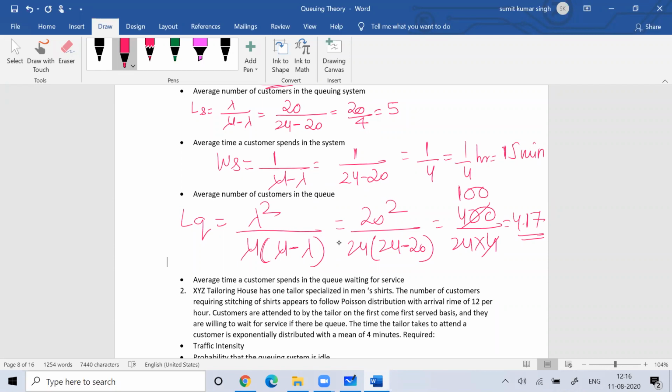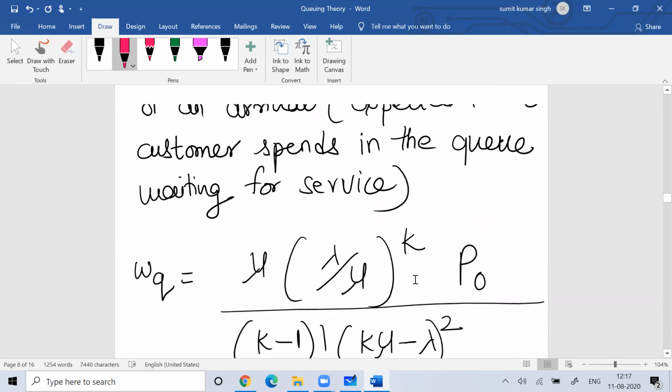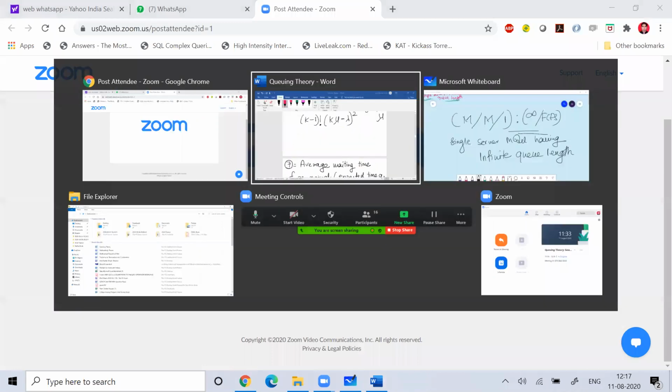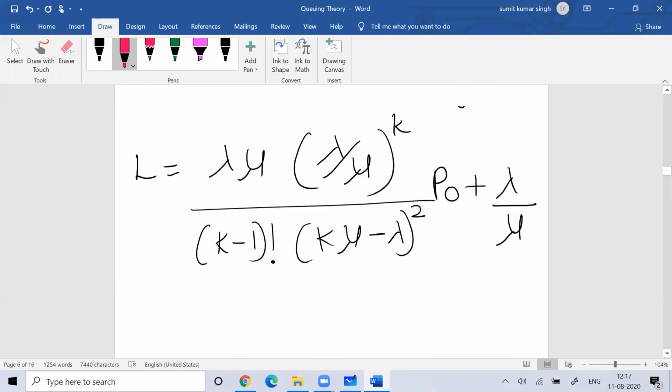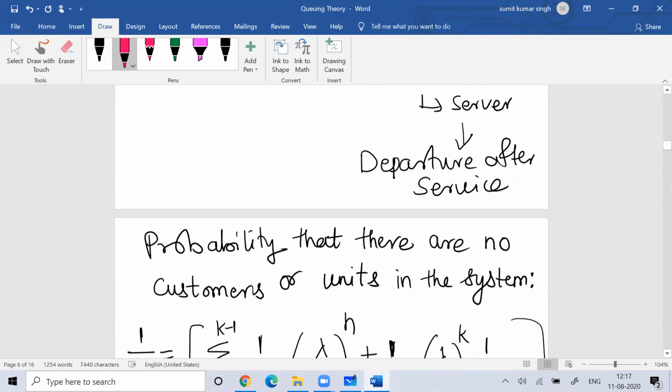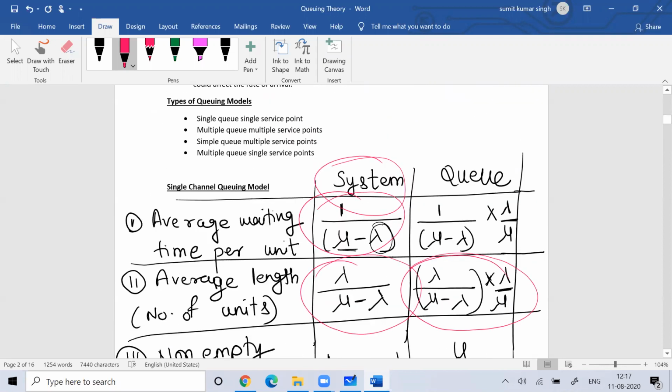Then the next question is the average time a customer spent in the queue waiting for the service. That is again very important. Normally once you reach the counter, you get service in 15 minutes. The customer care representative takes 15 minutes to serve you. Now the next question is how long you are waiting in the queue. So what is the average waiting time per unit?